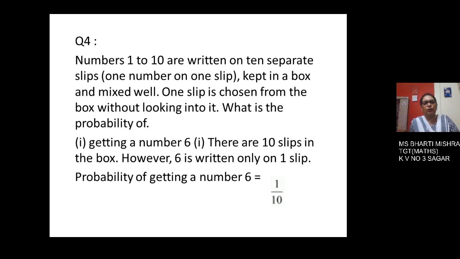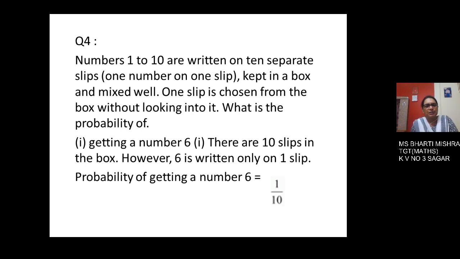Now question number 4. Numbers 1 to 10 are written on 10 separate slips, one number on one slip, kept in a box and mixed well. One slip is chosen from the box without looking into it. What is the probability of getting a number 6?